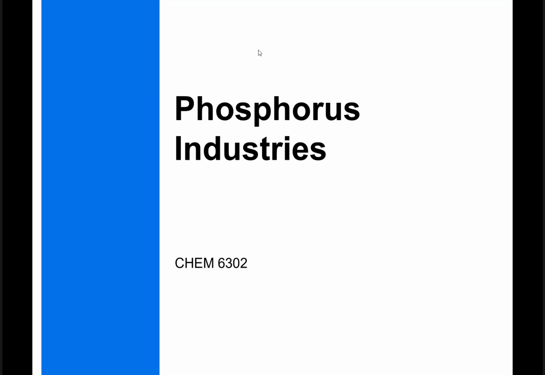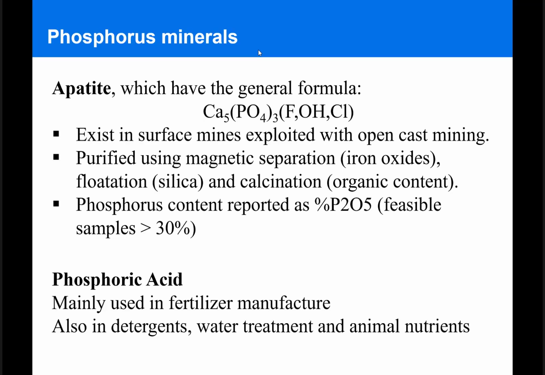Today we're going to start discussing some details about the phosphorus industries, including phosphoric acid production and phosphate salts production. The typical minerals of phosphorus in nature are calcium phosphates, and the main ore for that is apatite, which has the general formula of calcium phosphate with some fluoride, hydroxide, or chloride impurities.